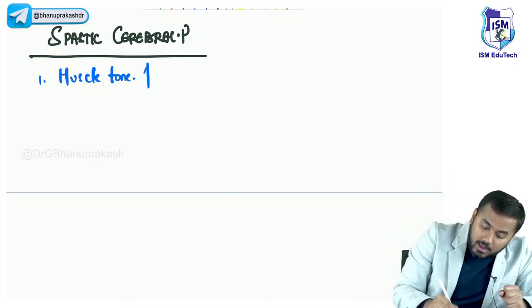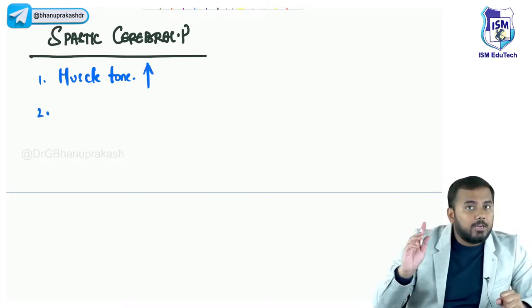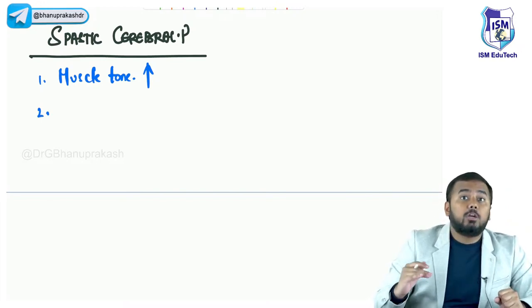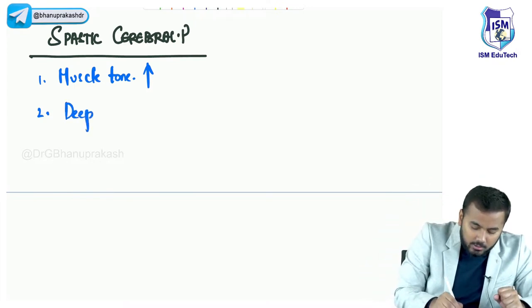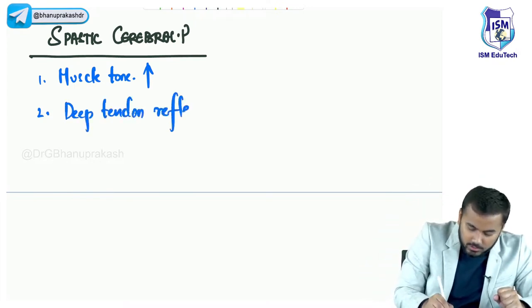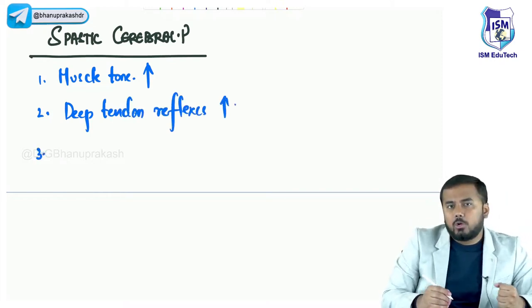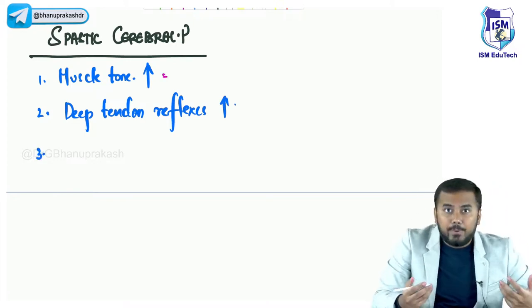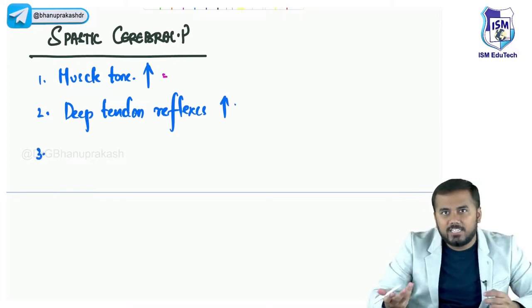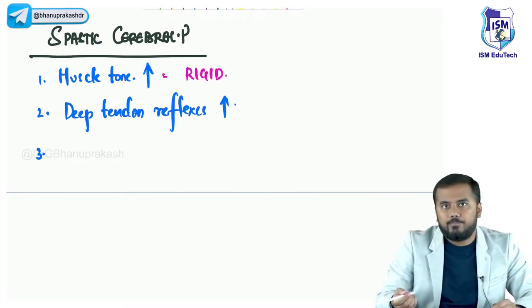So in this the patient will have increased muscle tone. Not only that, if you look at deep tendon reflexes, the deep tendon reflexes also will be exaggerated. So deep tendon reflexes will be more. Now this patient, because of increased muscle tone, will have hypotonia or hypertonia? I mean, will he be rigid or flaccid? Obviously, he will be rigid. Rigid's opposite is flaccid.